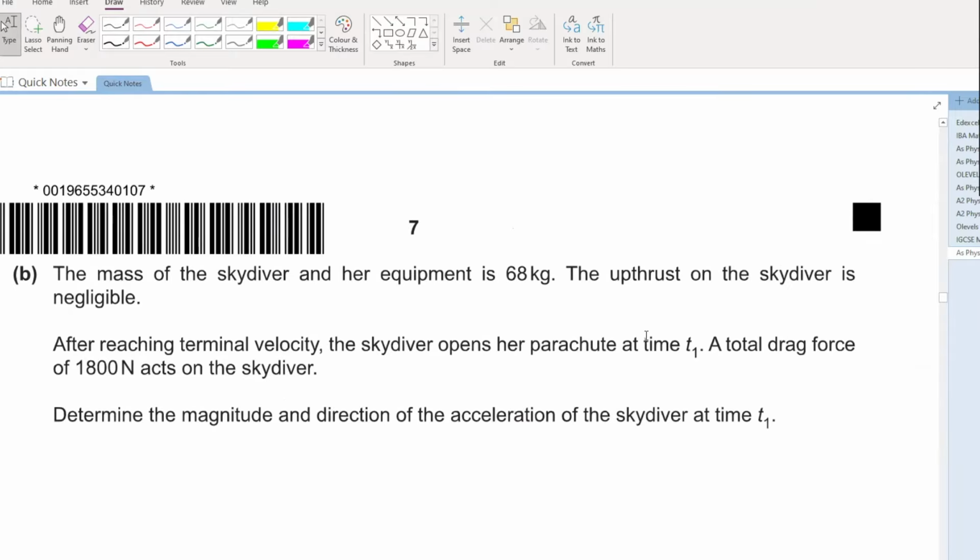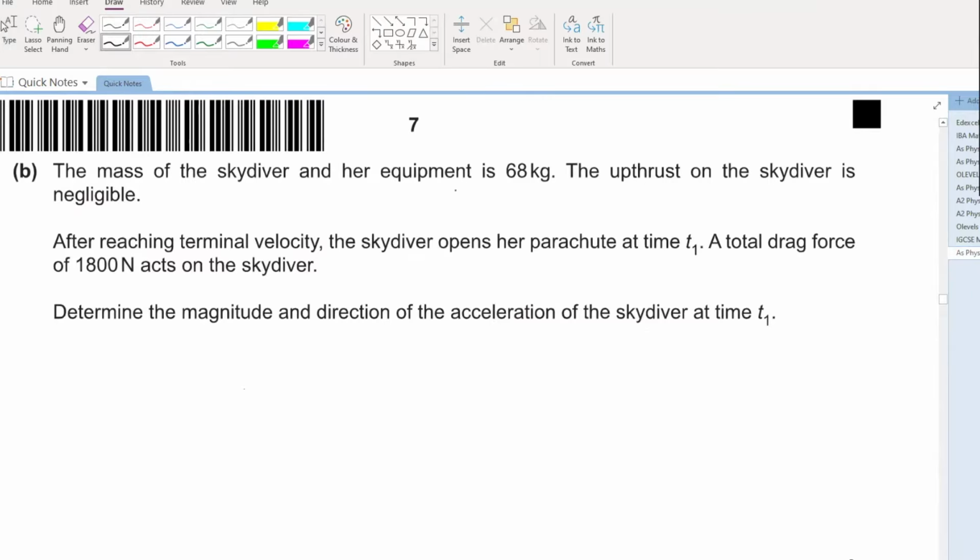Let's further move ahead. The mass of the skydiver and her equipment is 68 kg. The upthrust on the skydiver is negligible. After reaching terminal velocity, the skydiver opens her parachute at time t equals t1. A total drag force of 1800 newtons acts on the skydiver. Calculate the magnitude and direction of the acceleration of the skydiver at time t equals t1.